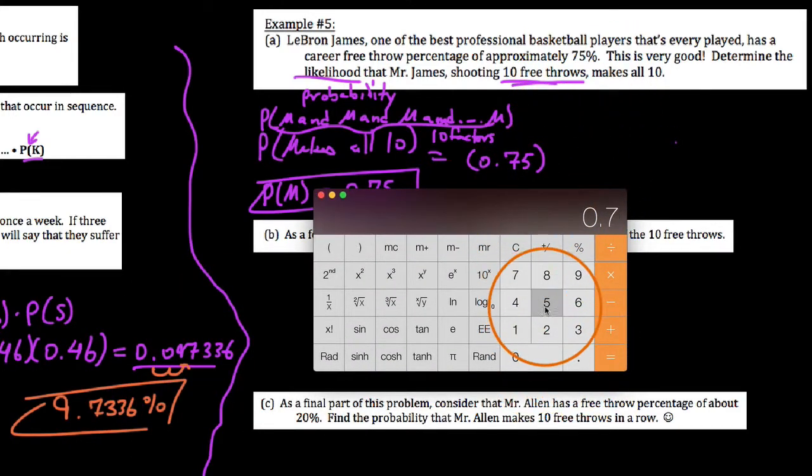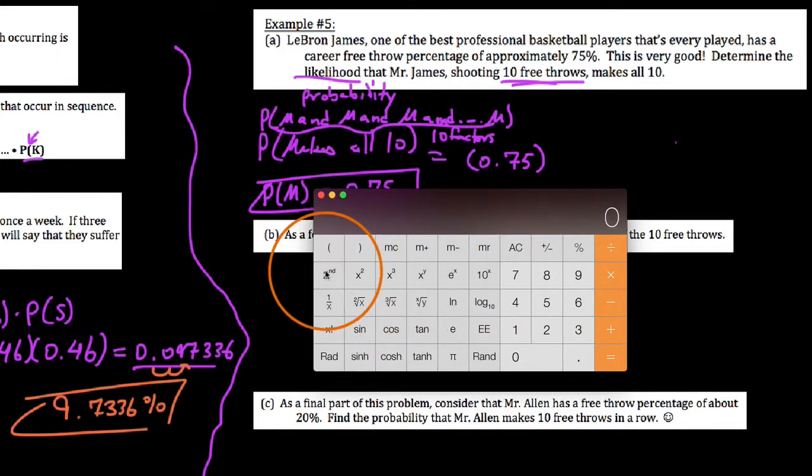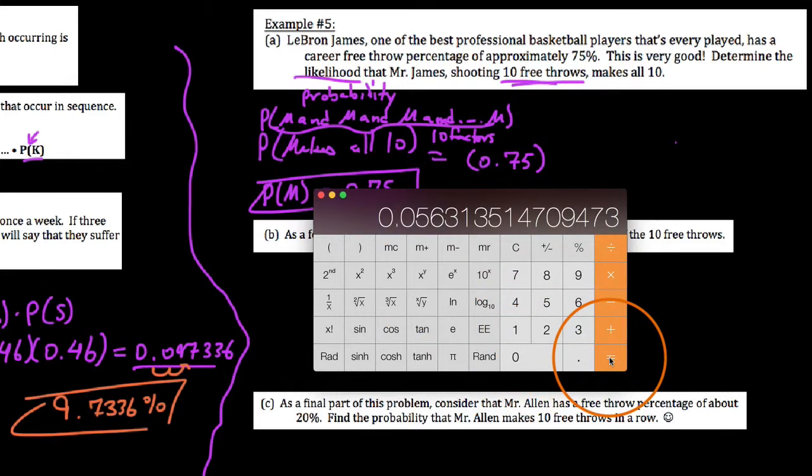We get 0.75, we're going to say to the power of 10. And, oops, I think that I need to use a different to the power of button here. Second. Where is it hiding? Power 10. Well, we could say 0.75 to the power of 10. I'll try this again here. There we go. That's better. I must have had a value already in there.